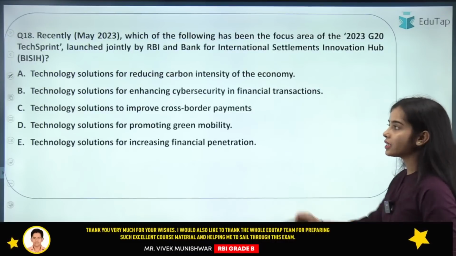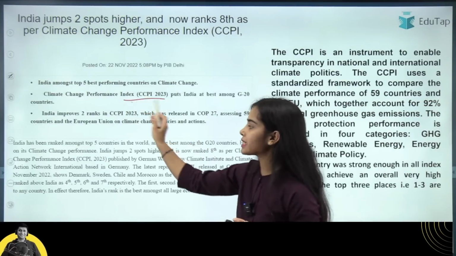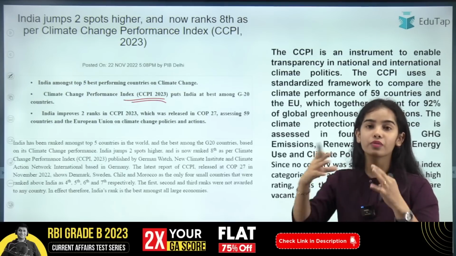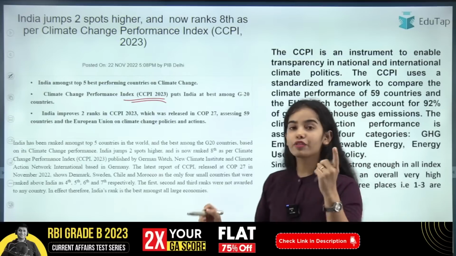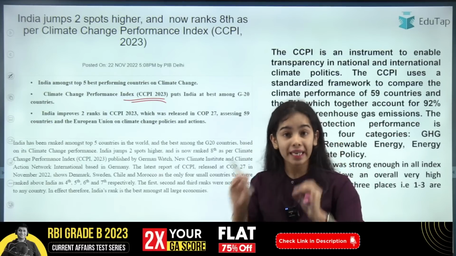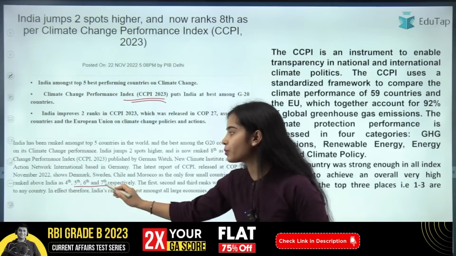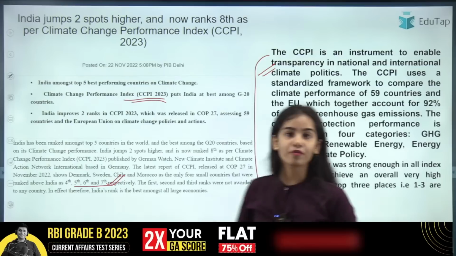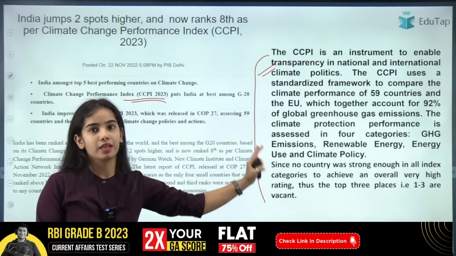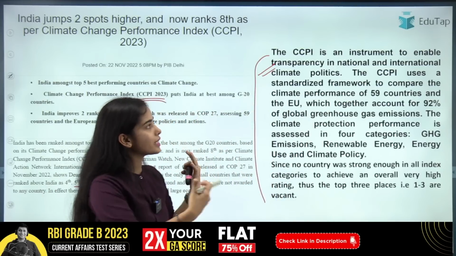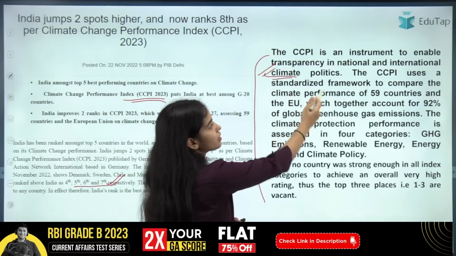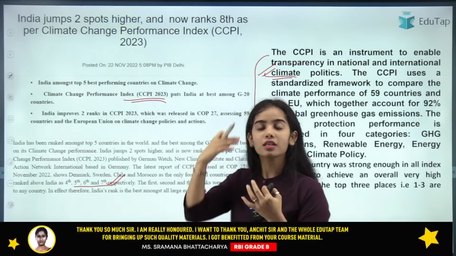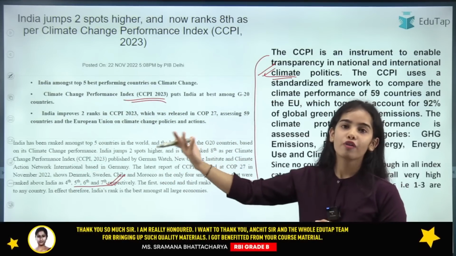Okay, so this is regarding the Climate Change Performance Index, in which India is ranked 8th all over the world. The first, second and third positions were not given to any country. The 4th, 5th, 6th and 7th positions you can see here. As for what CCPI stands for and what it means, it is presented here. CCPI is an instrument through which countries, at the international and national level, are ranked as per the moves that they are making for the climate.